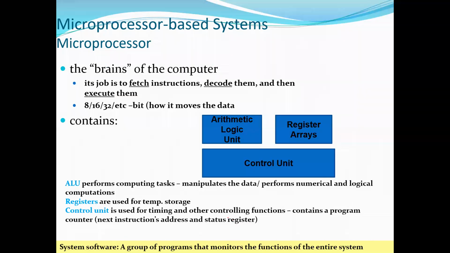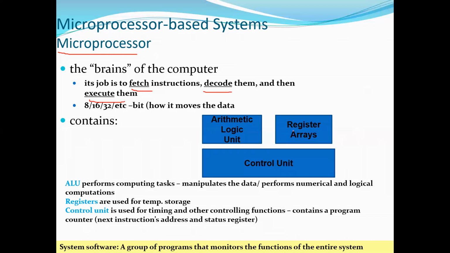So in a microprocessor-based system, the brain of the computer is nothing but your microprocessor. All right. So what is the major job of this? It will fetch instructions, decode them and execute them. This is the basic rule of any microprocessor or any microcontroller. Fetch, decode and execute. The perfect job of a microprocessor is what? It will fetch an instruction, decode that instruction and then execute it and give out the output.